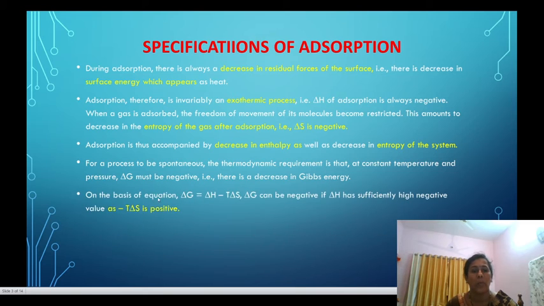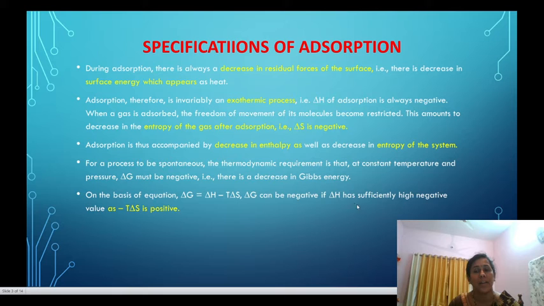Now, on the basis of the equation, change in free energy delta G is equal to delta H minus T delta S, delta G can be negative when delta H has sufficiently high negative values, as minus T delta S is positive.